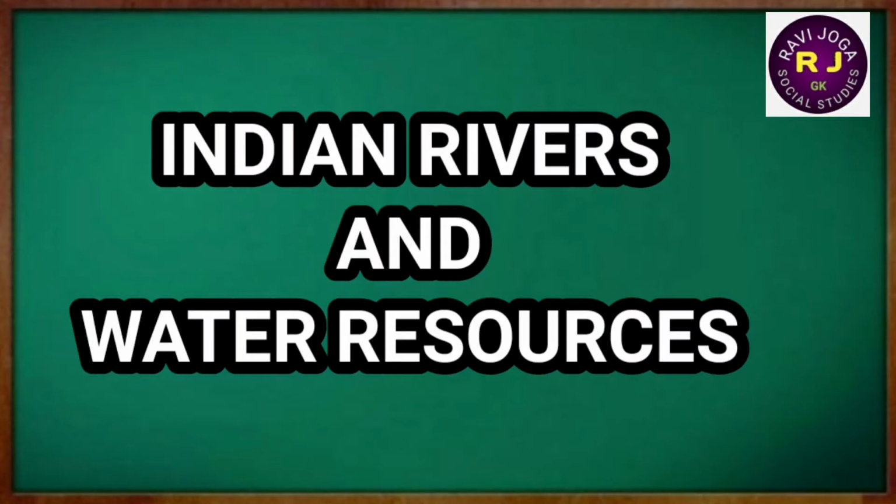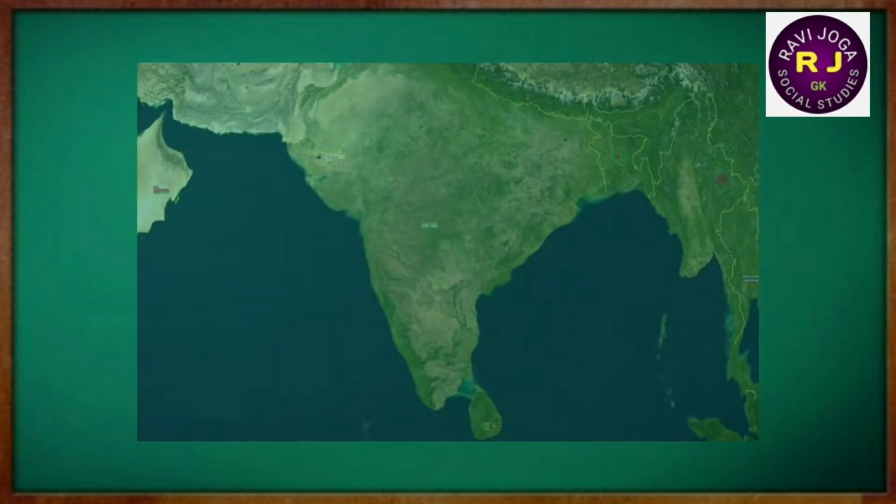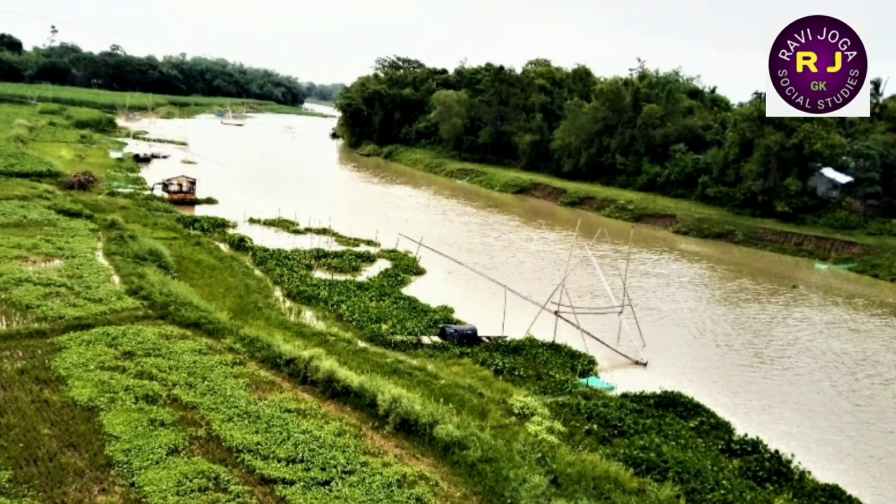Indian rivers and water resources. There are three physiographic units: 1. The Himalayas, 2. The Peninsular Plateau, 3. The Indo-Gangetic Plain. The Indian drainage system has evolved and adjusted itself with the evolution of the three physiographic units.